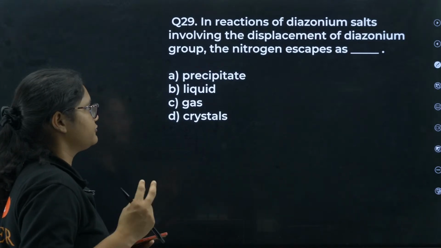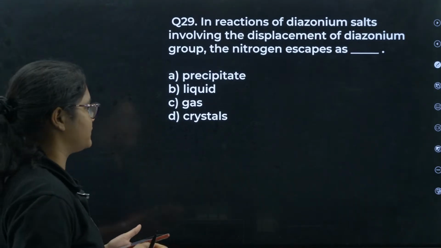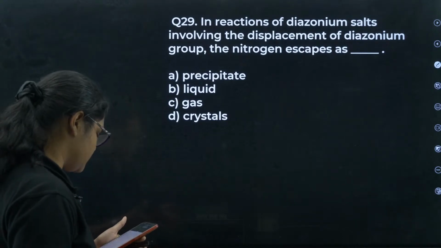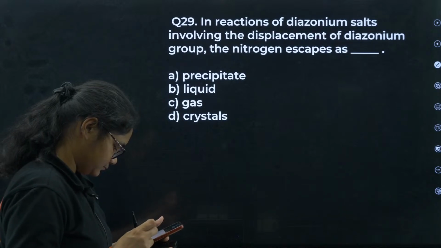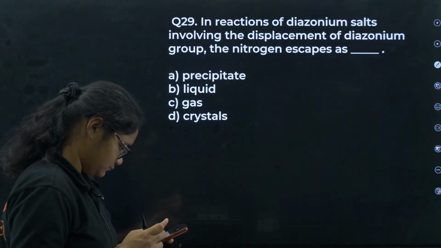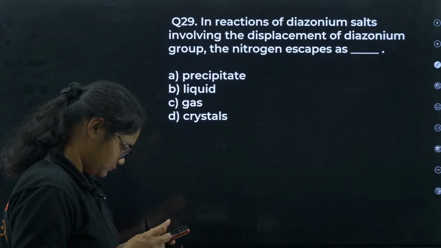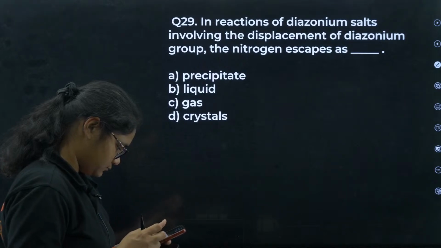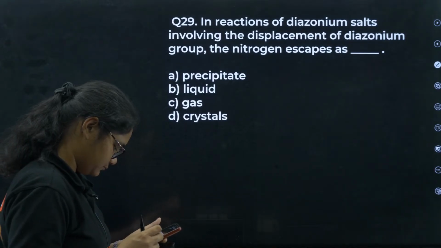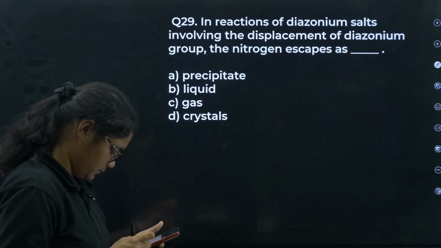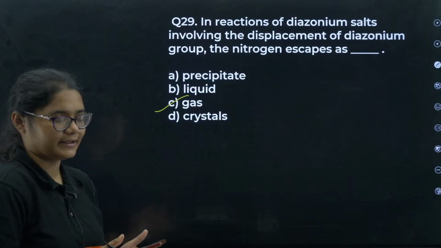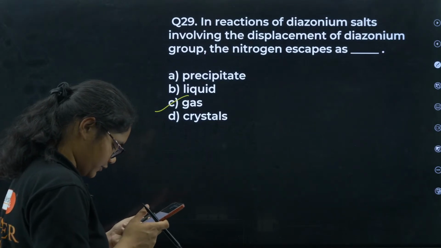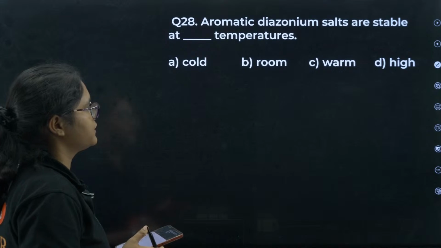What is the physical state of nitrogen when it is escaping in the diazonium reaction? Yes, gas is the correct answer here. It escapes in gas form. Yes, all of you are correct here. Let's move to the next question.